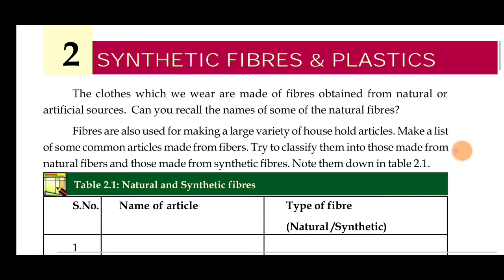The dress we are wearing may be made from natural fibers, which means we get them from plants and from animals. The artificial sources are different. They take material from plants, make some changes by adding chemicals or putting it through a machine, and join it together to make a new substance, fibers. That is called artificial sources.